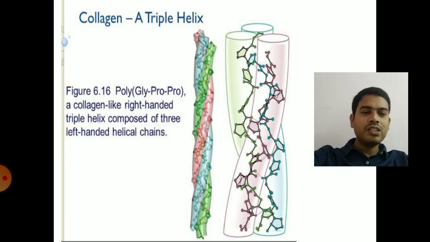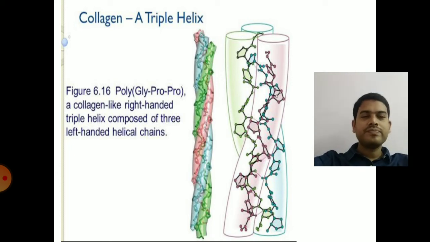So only the amino acid having a small structure and easily occupying the position is glycine. So glycine will always be the third position among the three amino acids present in the left-handed helical chains, which are interwound to form the right-handed triple helix. So that is collagen triple helix.